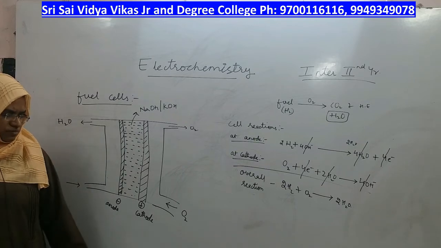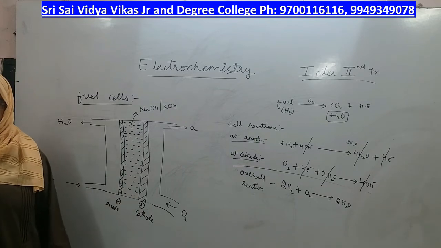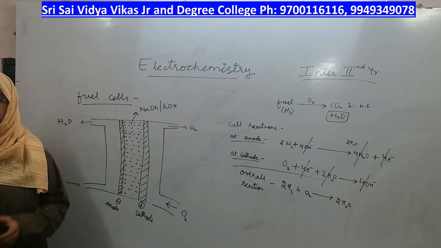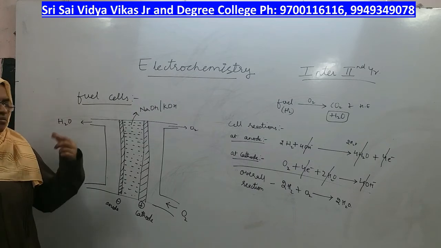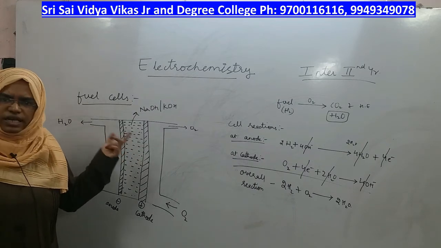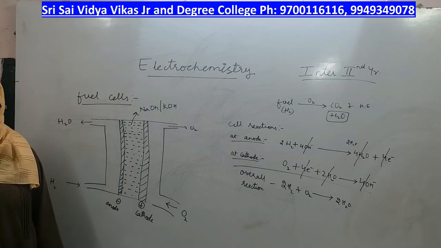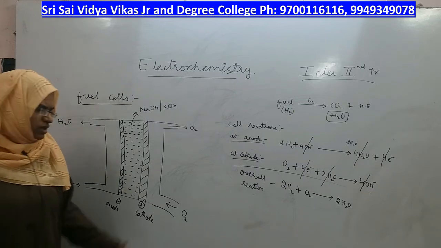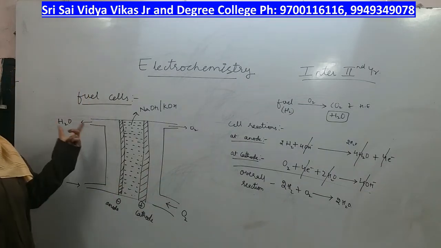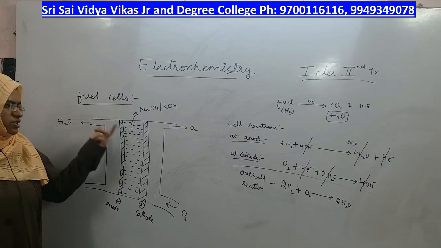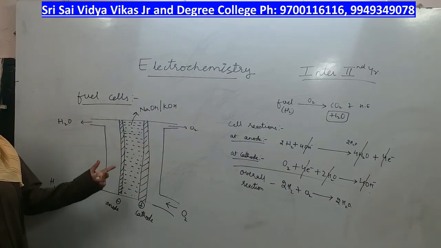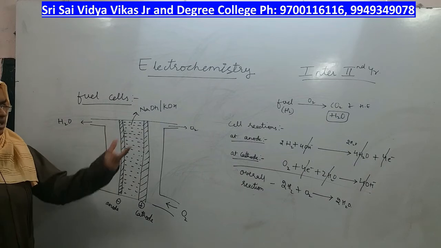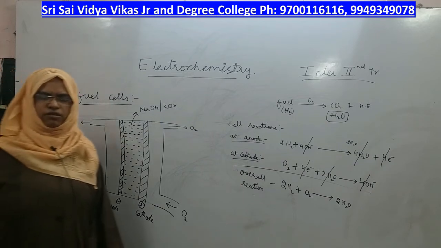In today's research and experiments, they are trying to find out more such combinations of fuel and oxygen, so that more such environmentally friendly electrochemical cells can be used in our daily life too, right. So, this is about the construction of the fuel cell, its working, its cell reactions and applications also. Please copy down the diagram and reactions, so that we will move forward.